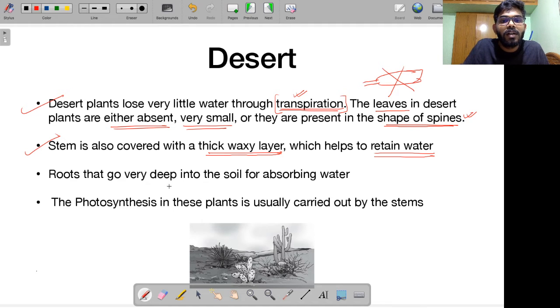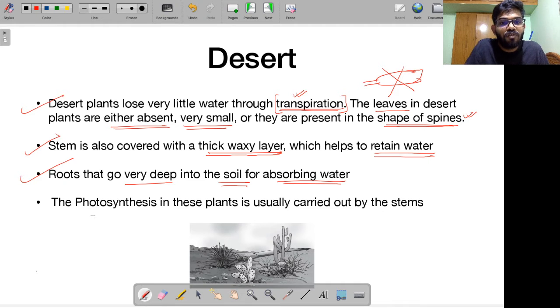Roots also, remember, go very deep into the soil for absorbing water. The roots have to go to greater depths. Remember, we are talking about deserts, so water is not easily available. Even if it's available, it is available at very great depths. So you should have long roots that can penetrate all the way and gather water from there. That's the reason, if you look at desert plants, the roots go very very deep.